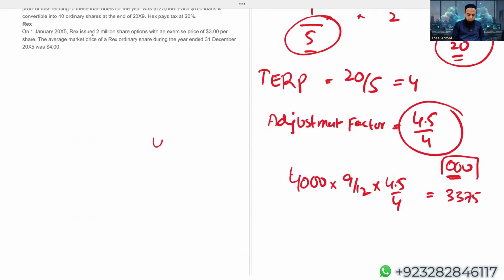Now we'll take the shares after the right issue. Before the right, we have got 4,000 shares. Now, how many right shares has the company issued? The ratio of the right is 1 upon 4. So logically, the company has issued 1000 right shares, which means that shares after the right, we have got 5000.